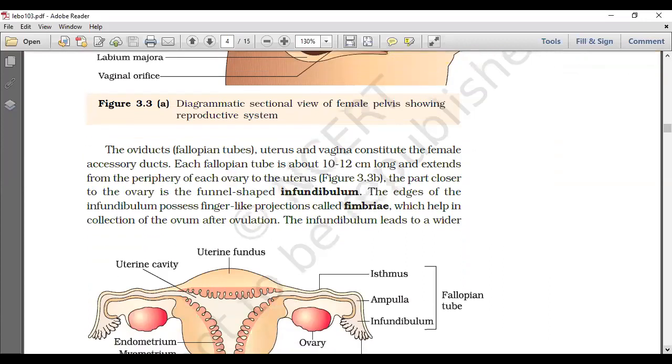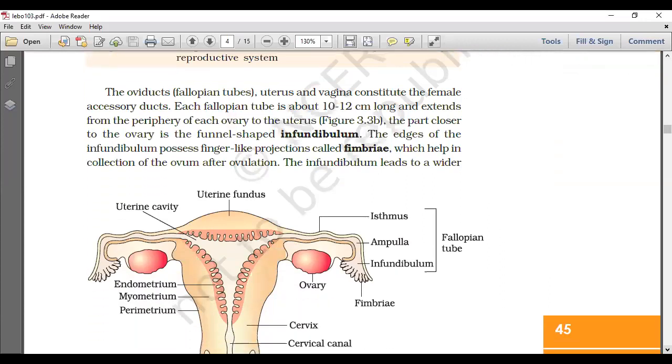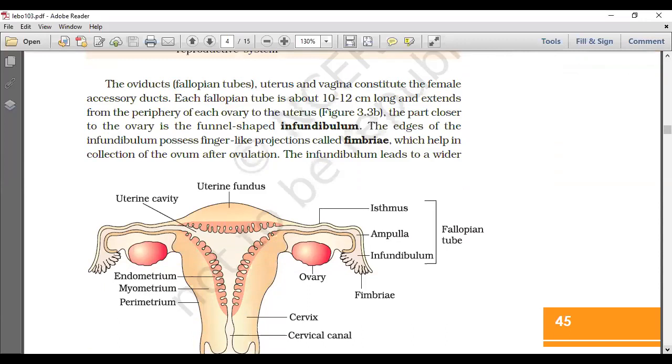The oviducts, which are called fallopian tubes, uterus and vagina, consist of the female accessory ducts. Each fallopian tube is about 10 to 12 centimeters long and extends from the periphery of each ovary to the uterus. The part closer to the ovary is the funnel-shaped infundibulum. The edges of the infundibulum possess finger-like projections called fimbriae.